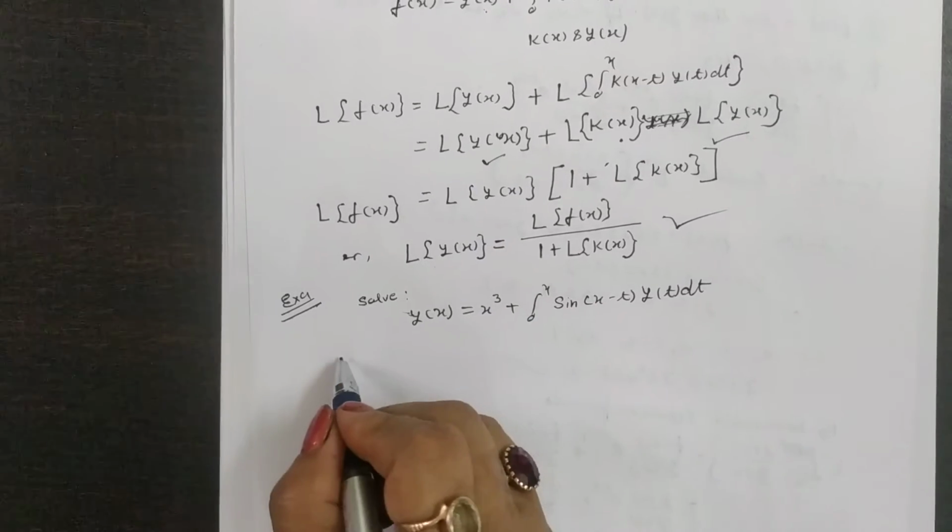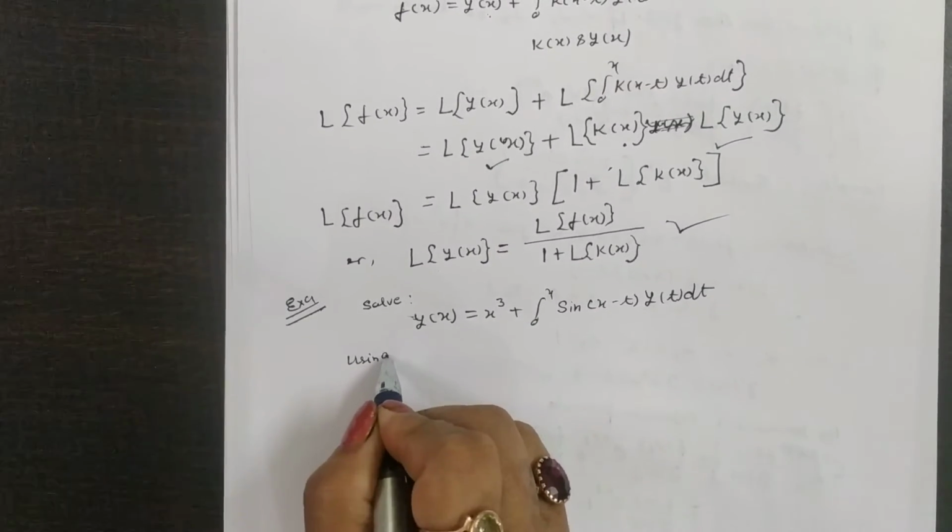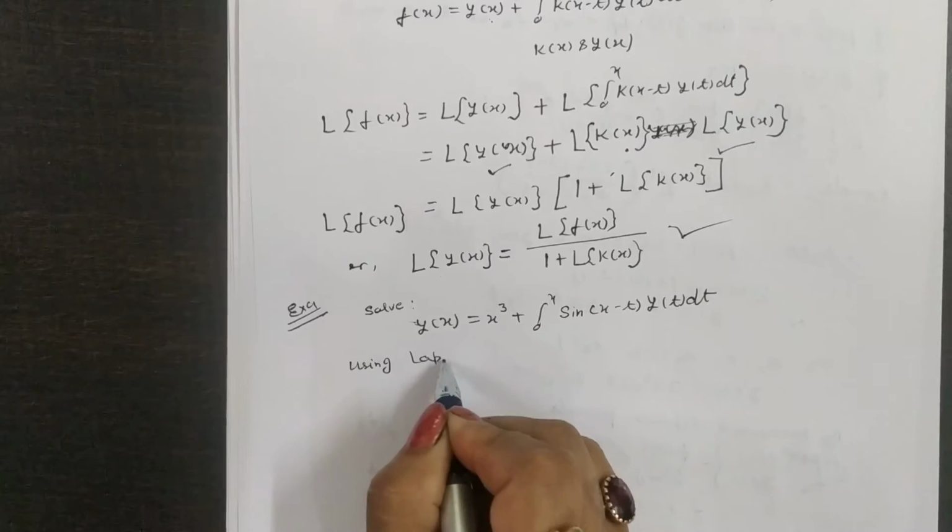You solve this using the Laplace transform.